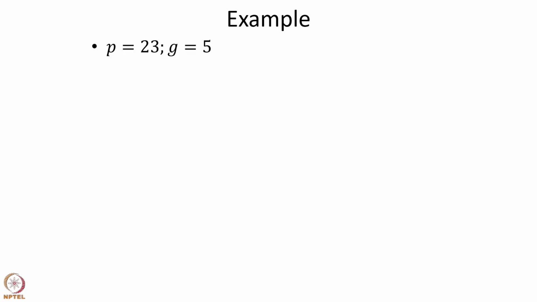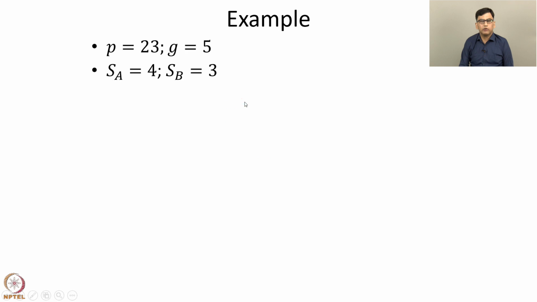Here's an example. Let P be 23 and G be 5. So, P is a prime number. Let SA be 4 and SB be 3. So, in this example, the values of P, SA and SB are very small. In practice, they are obviously much larger.